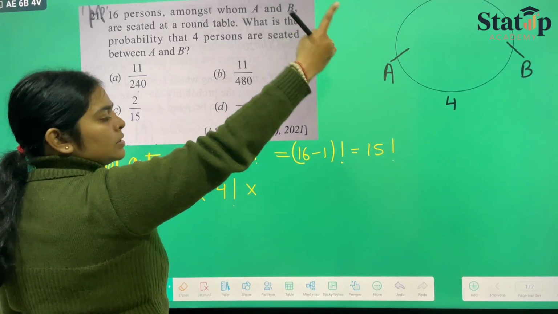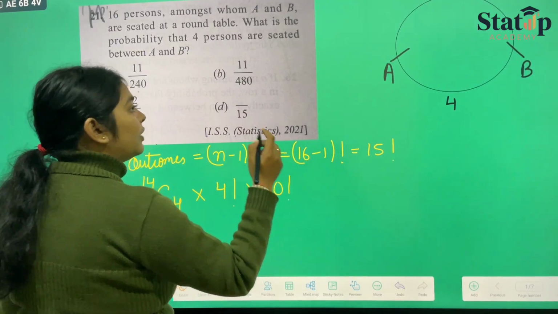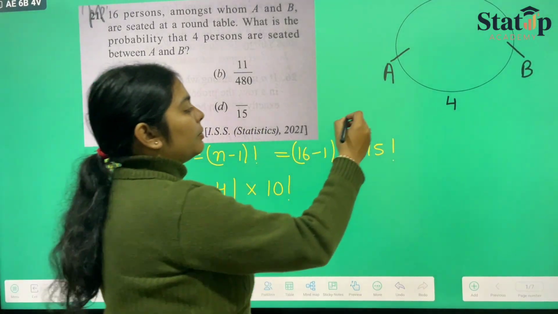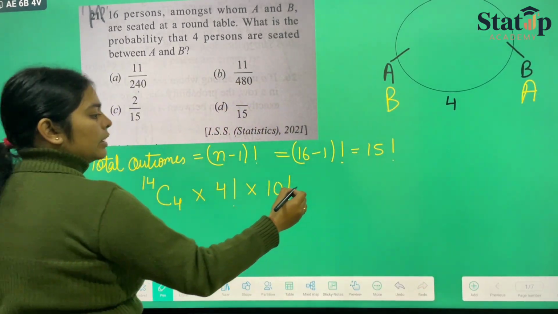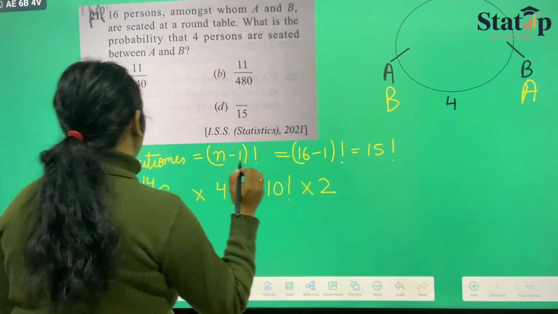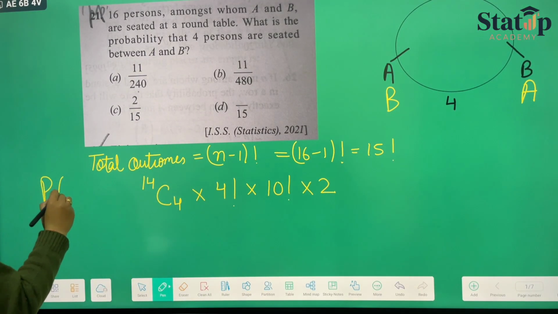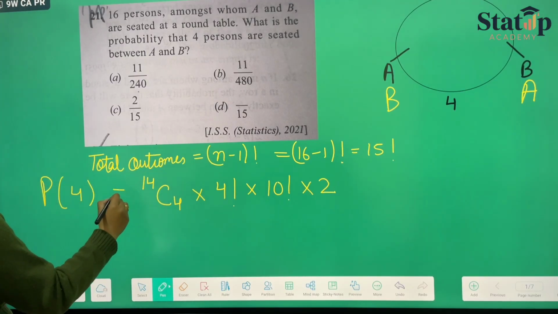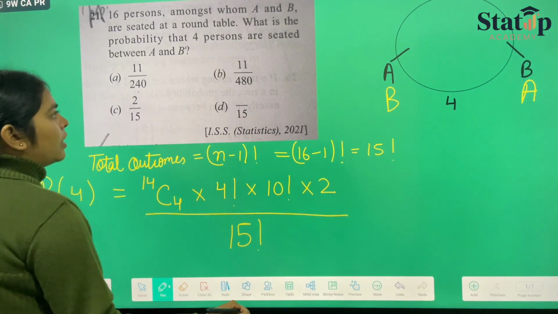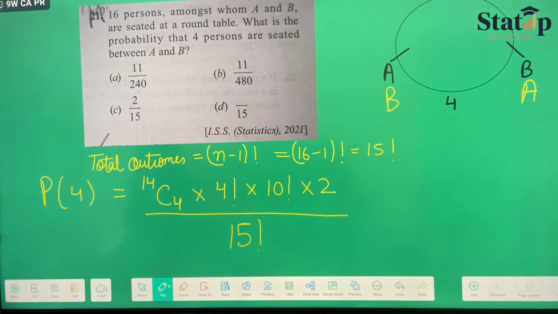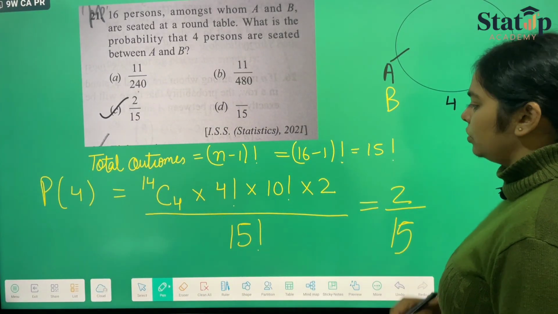And the rest 10 persons who are sitting above can also shift between their places. That is 10 factorial. And if A and B are seated here, but if B is seated here and A is seated here, then also the arrangement will change. So there are two cases, so we'll multiply it by 2. So the probability of occurrence of 4 persons sitting between A and B is this upon total outcomes, which is 15 factorial, which gives our answer on solving as 2 by 15. You can solve it on your own.